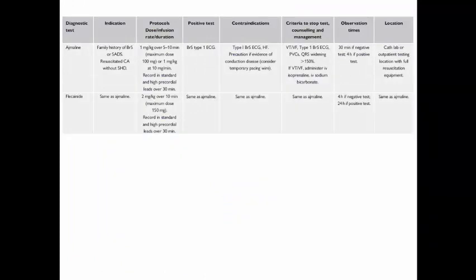We have two types of challenge or provocative test for Brugada syndrome, which are the adrenaline and the flecainide test, and we have explained them in detail in the video of workup of ventricular arrhythmias. We can use them when we are suspecting Brugada syndrome, as in a patient with family history of Brugada or sudden arrhythmic death syndrome or resuscitated cardiac arrest without evidence of structural heart disease.